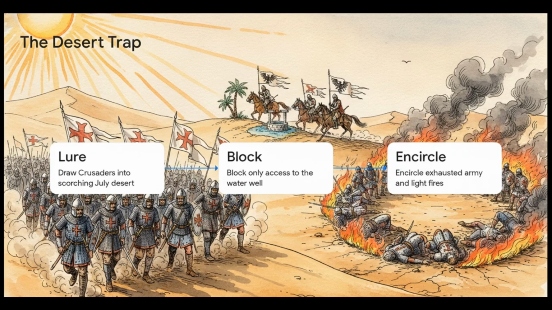Step 1. He lured the massive Crusader army out into the scorching July desert. Step 2. He positioned his own rested forces right in front of the only available water source. Step 3. As the Crusaders pushed forward, literally dying of thirst, Saladin encircled them and set the dry desert brush on fire. The smoke and the heat completely broke the Crusader army.